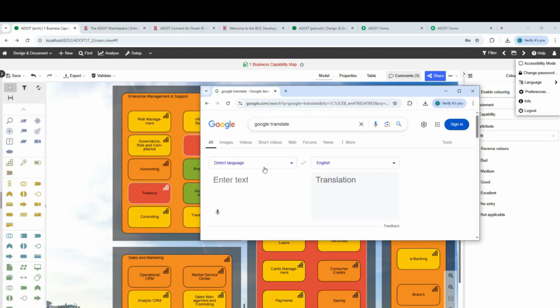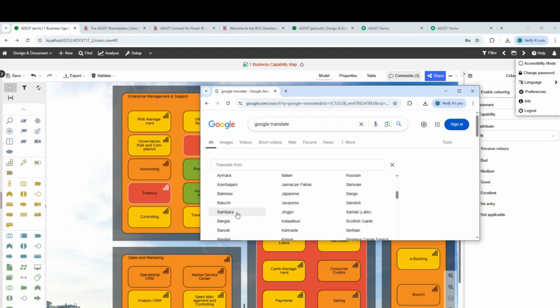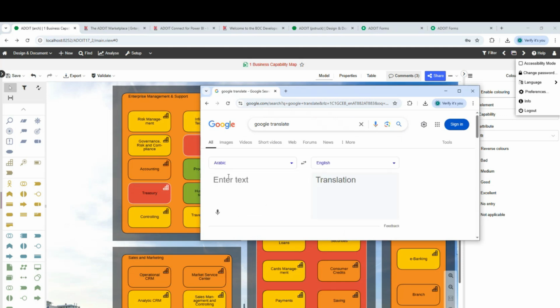So there's my Google Translate. There's Arabic here. There you go. So let's do it this way. Application of me, let's just call it that. So this is my Arabic writing.